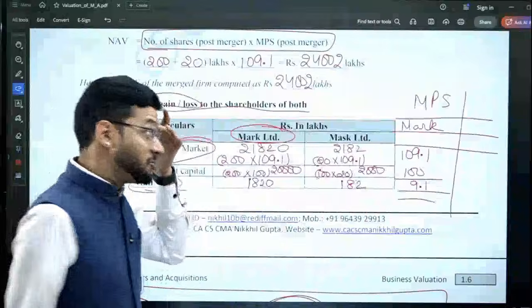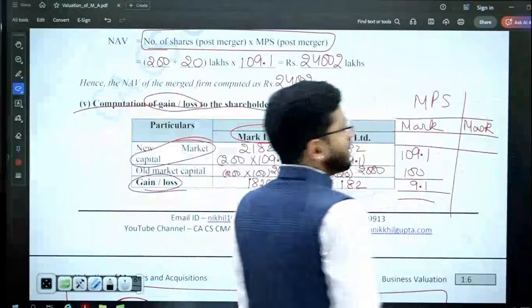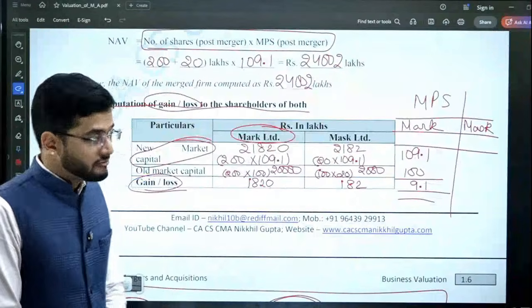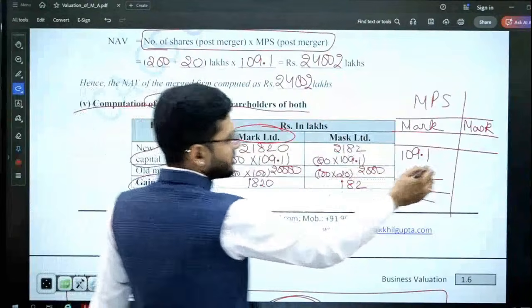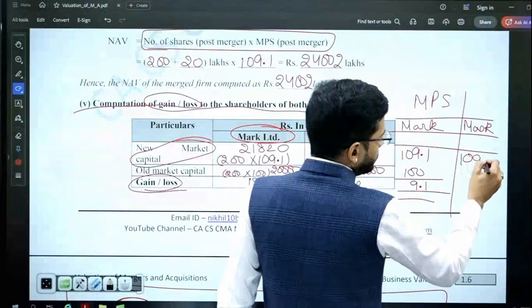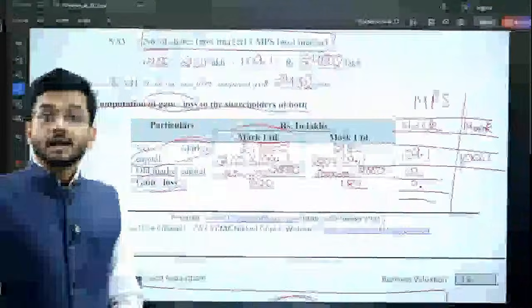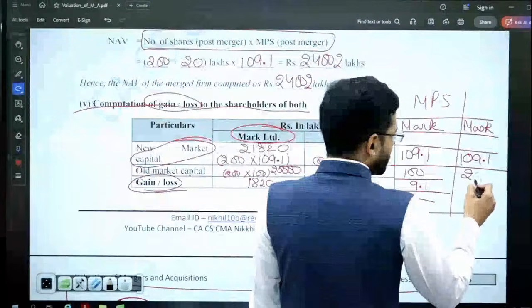And I also want you to compute the change in market price per share of Mask Limited. So Mask Limited's new market price per share is 109.1. This is the new market price per share. The old market price per share is 20 per share.